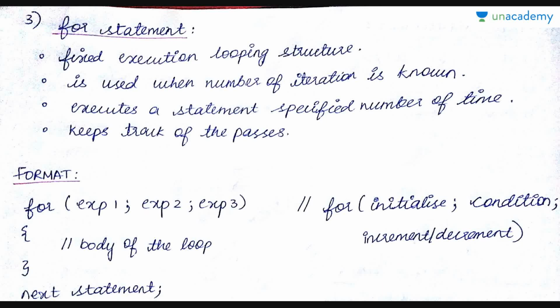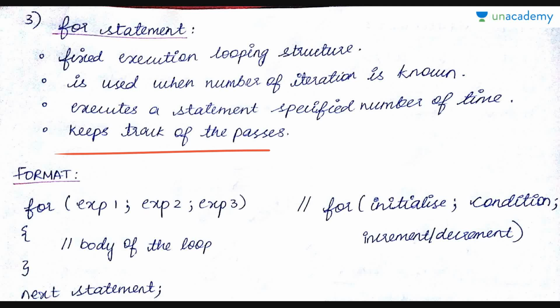Next is the for statement. For is called a fixed execution looping structure, and it is used when the number of iterations is pre-known, that is, you know well how many times you'll be executing it. It executes a statement a specified number of times, and it keeps track of the passes. Like we usually use an element called I, which is called the looping element, and that keeps track of the number of times we are entering the loop.